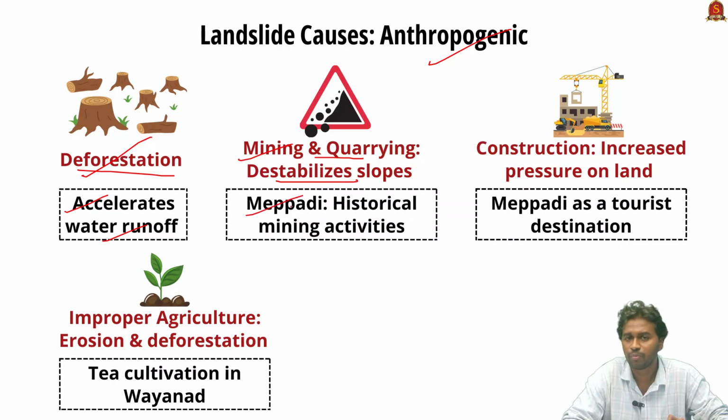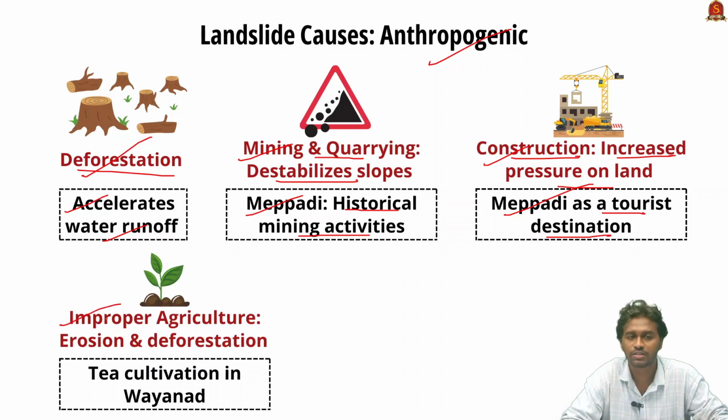Coming to the history of the Meppadi Grama Panchayat of Wayanad, where the incident happened, it has a history of mining activities. The mining started in the 18th century during British times, and the initial settlers of this region were mine workers who migrated since the British era. The third major reason is construction, which includes unplanned construction and heavy township development. It will increase pressure on the land. For example, the Meppadi Grama Panchayat was an important tourist destination even 2 days before the disaster.